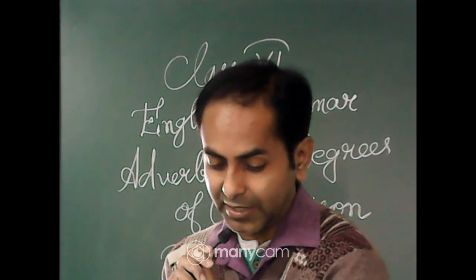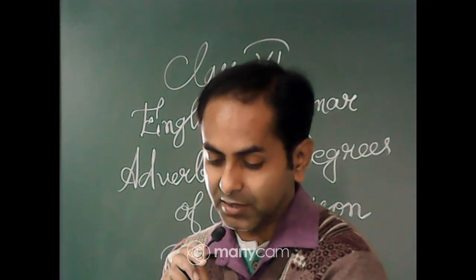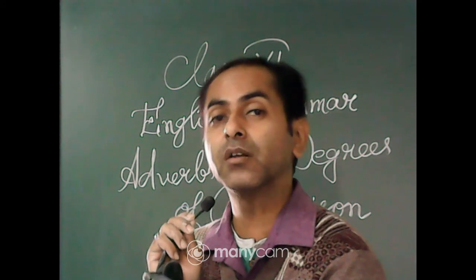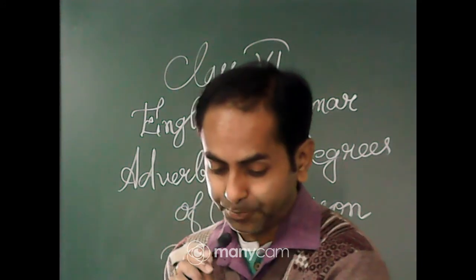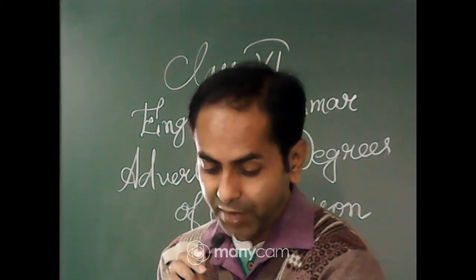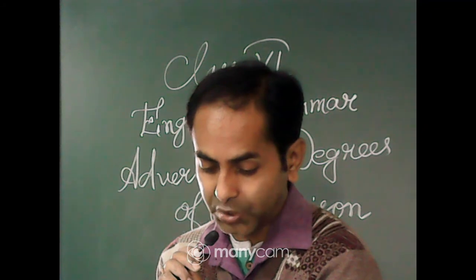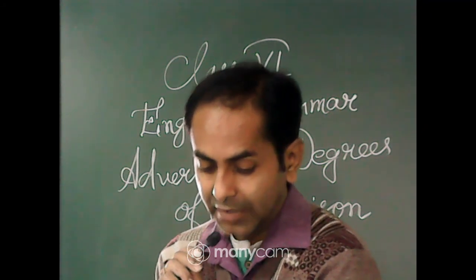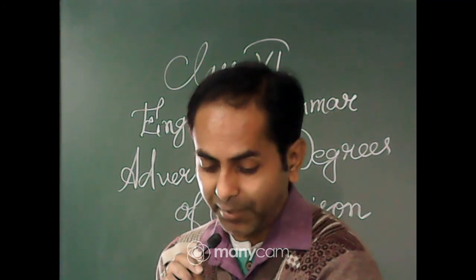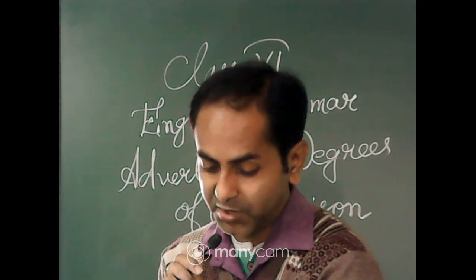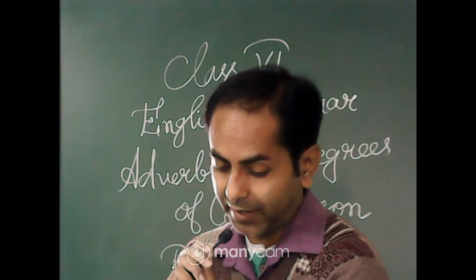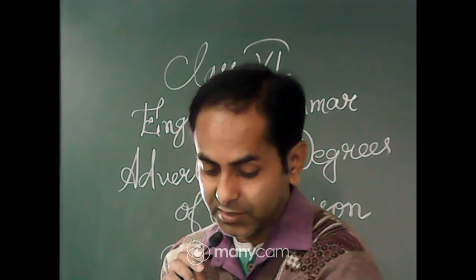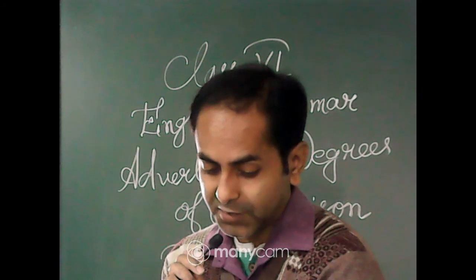adverbs of place tell us the place of action and answer the question where the action had taken place. Gagan has gone out, flowers were blooming everywhere in the spring season. The adverbs out and everywhere indicate the place of action. They are adverbs of place. They are usually placed after the main verb or after the object. Underline this, that they are generally placed after the main verb or after the object.